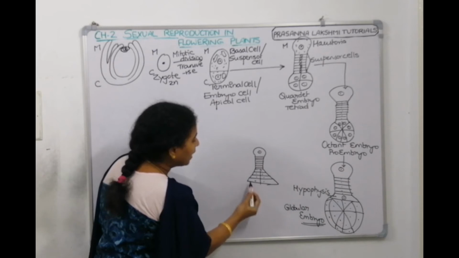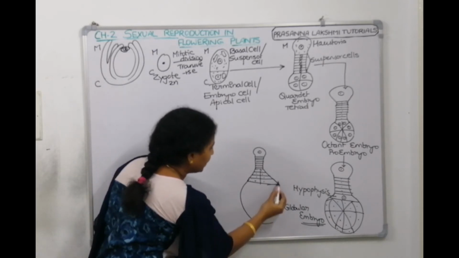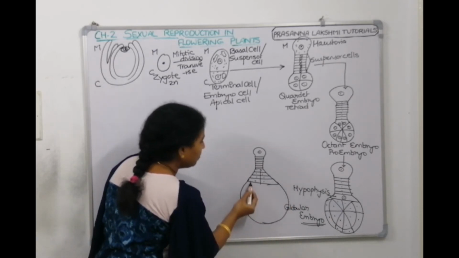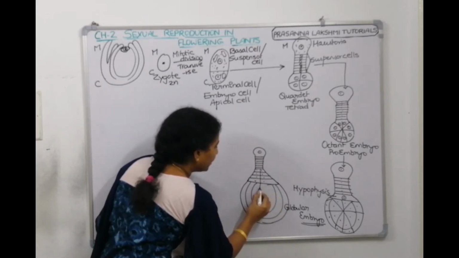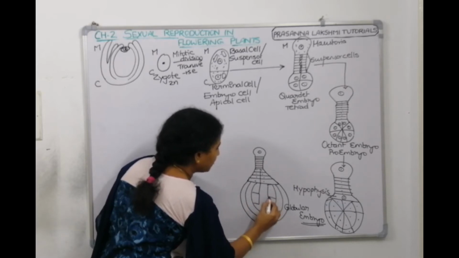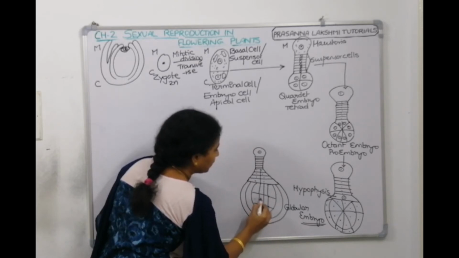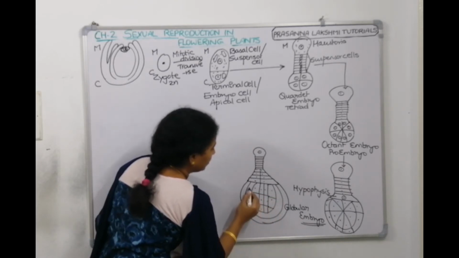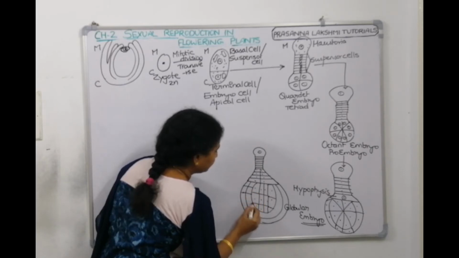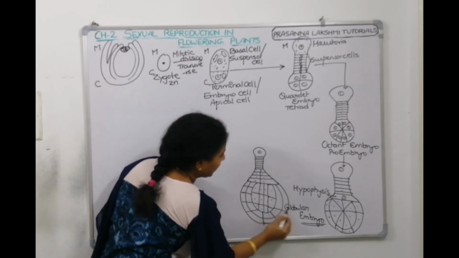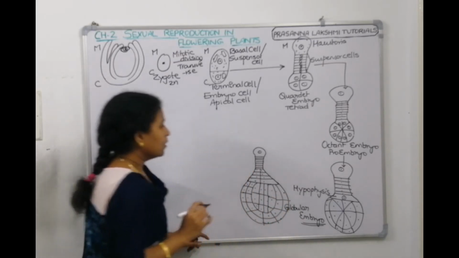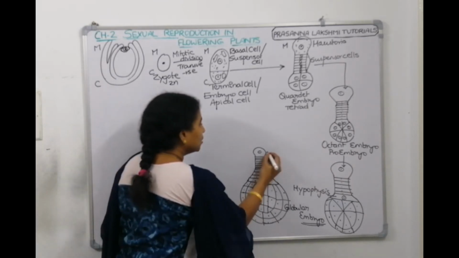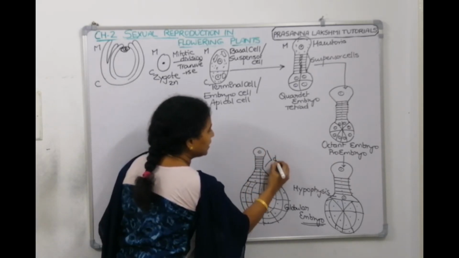And these globular embryos keep on dividing and make a peripheral zone, another zone, and inside also it starts dividing and making cells. This is also a globular embryo. Now the fate of these cells is fixed. I told you the haustoria and the suspensor cells start degenerating.